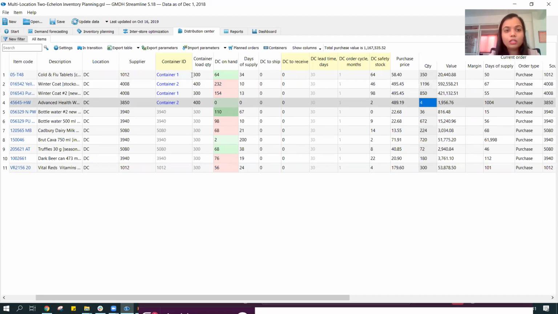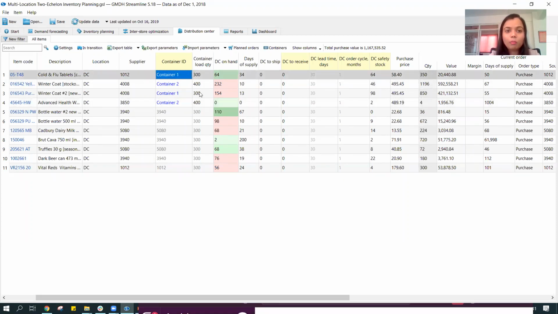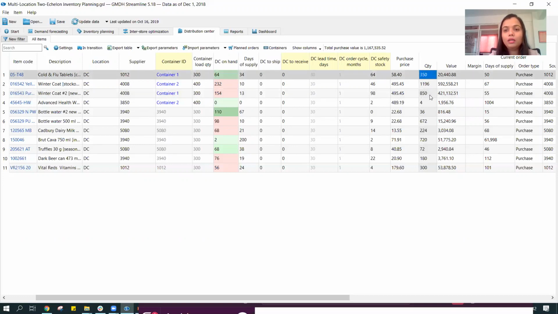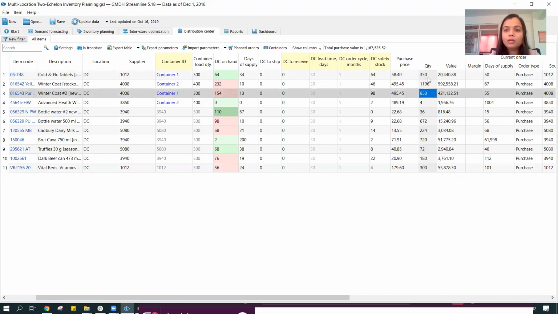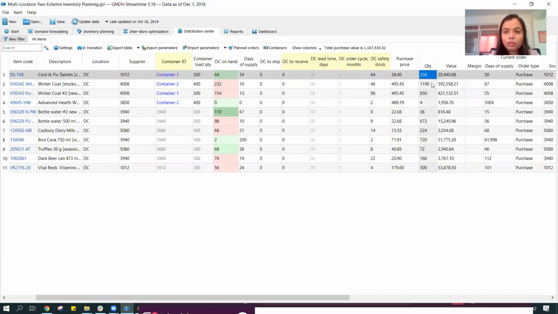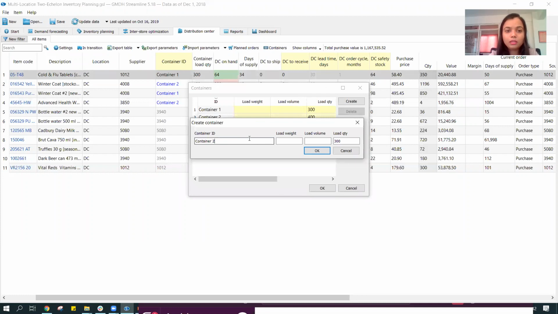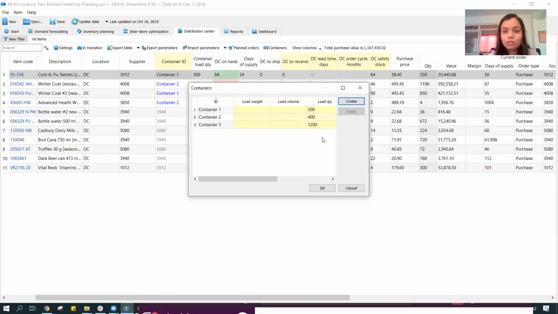And similarly for container one, which has a container load capacity of 300 and 300 over here, it's automatically clubbing it up and determining it's also going to be 1200. So it's automatically the sum of these two, it's going to be 1200. If I just remove the container capacity, or if I create another container, which would be, say, 3, over here it's going to be the capacities of 1200.